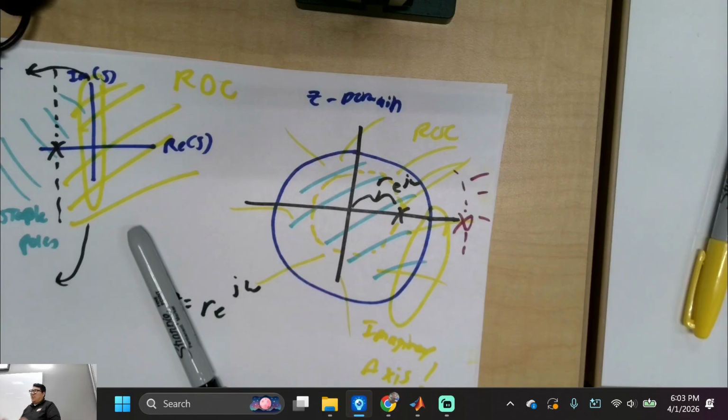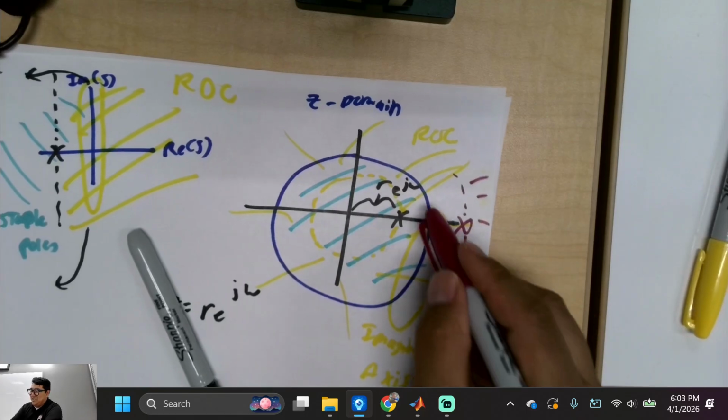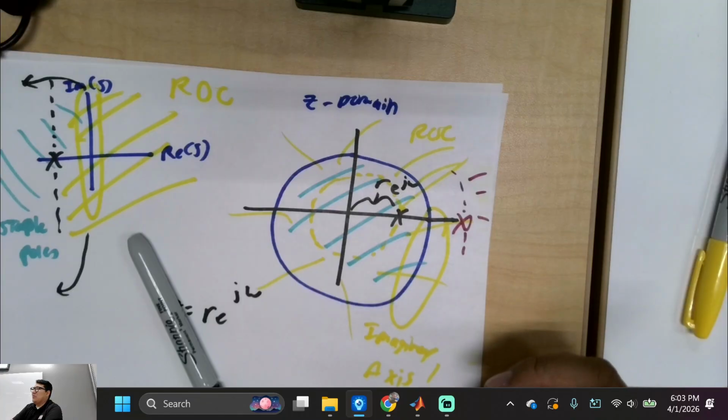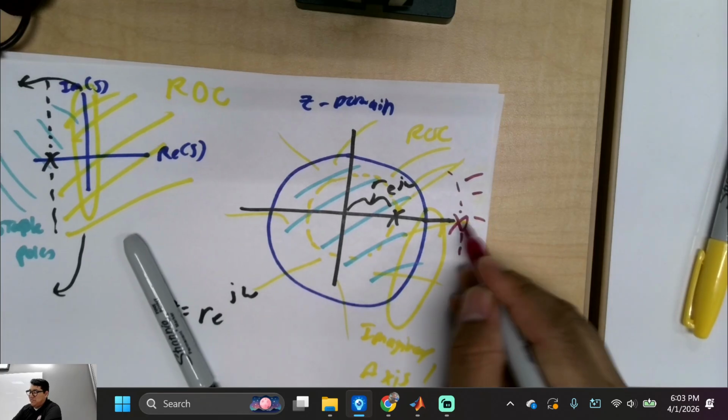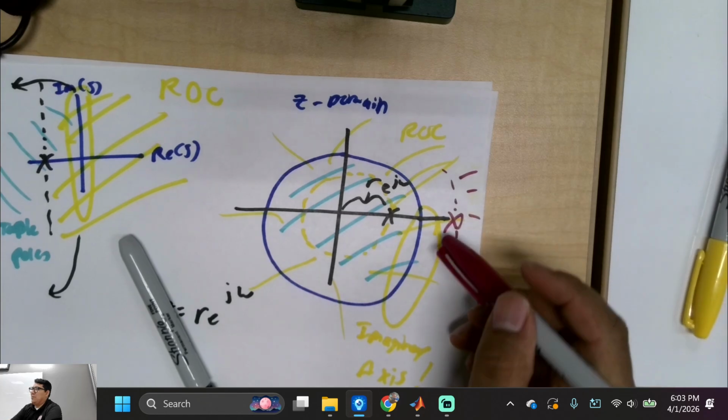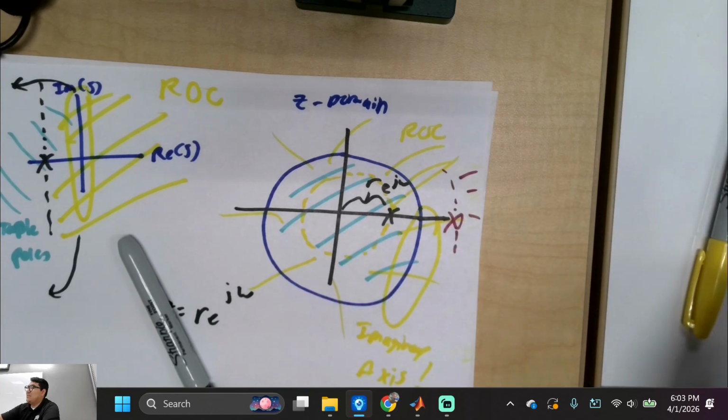What about non-causal? That's a left-sided function. And what about unstable? Well, it doesn't include the imaginary axis. Does that make sense? Any questions? This pole is unstable if we're a right-sided function. But if it's left-sided, it's stable, but only if we go backwards in time.